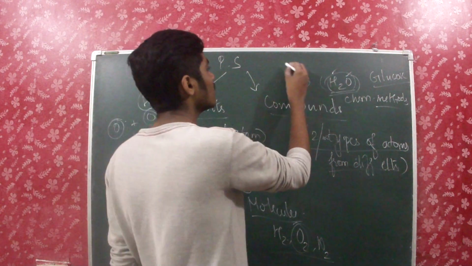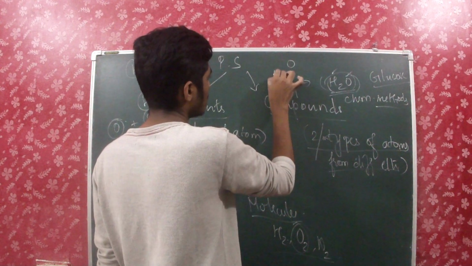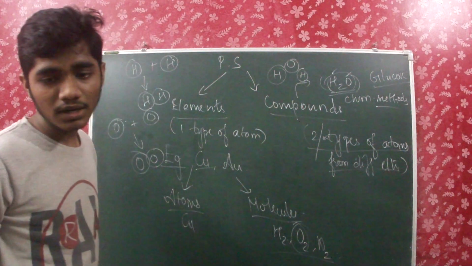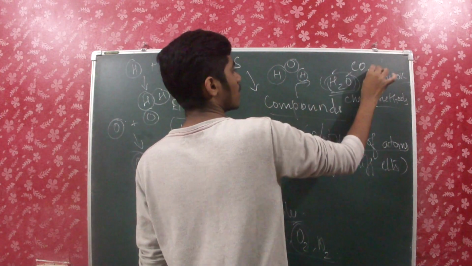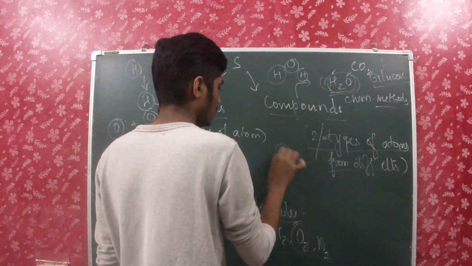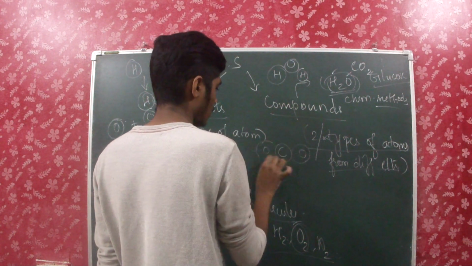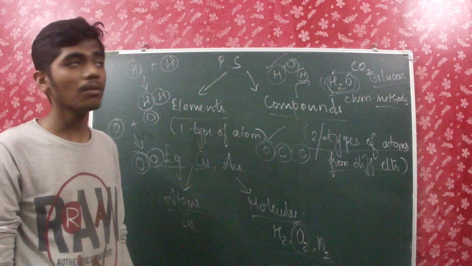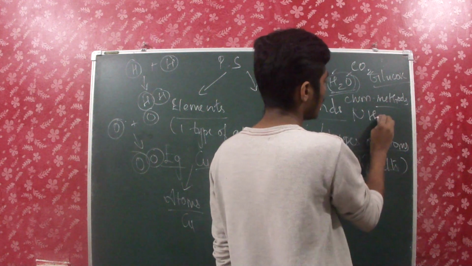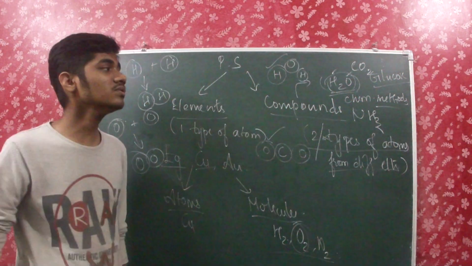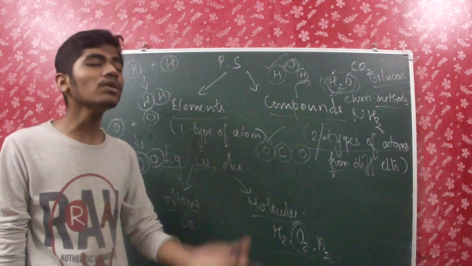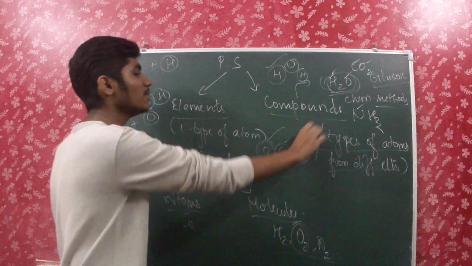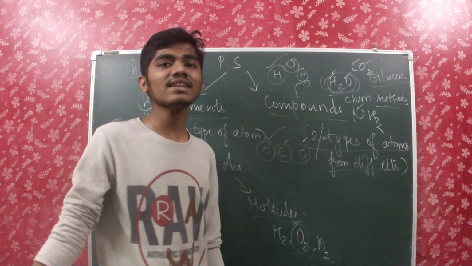And how do you write water? H2O, there is an oxygen here and two hydrogens. This is how H2O looks. And how does carbon dioxide look? Carbon, oxygen, oxygen. These are all examples of compounds, and we also have ammonia. There are a lot of other compounds. They are made up of more than one type of atoms. Here we have nitrogen and hydrogen, carbon and oxygen, hydrogen and oxygen. That's why we say that they are compounds.